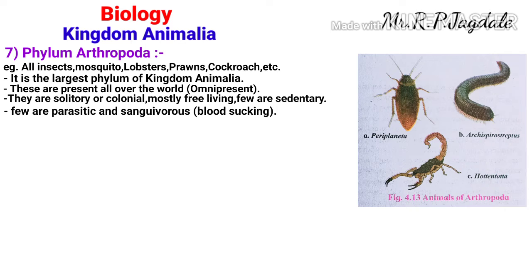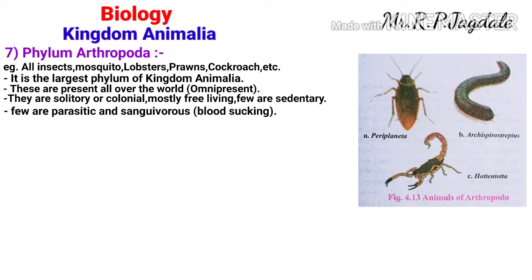Examples of this phylum are all insects. We know that in the world the largest quantity is of insects. There are plenty of insects present on this earth. So that's why this is the largest phylum, because all insects are included under it. Other than that, lobsters, prawns, mosquitoes, and cockroaches are also included under the phylum Arthropoda. Because of this, it is the largest phylum.